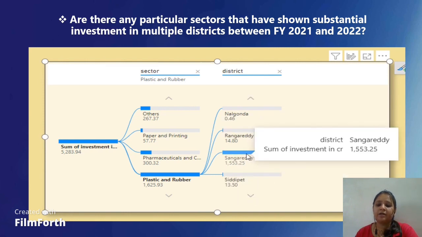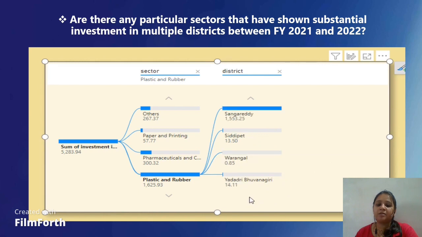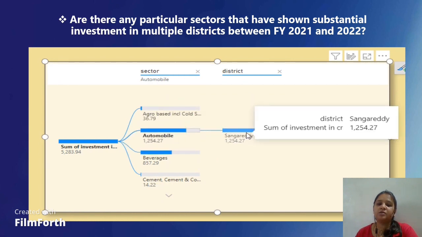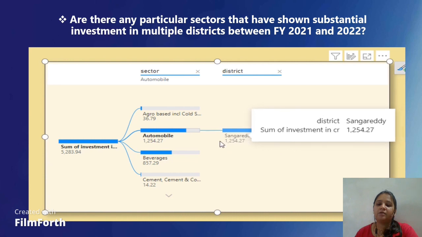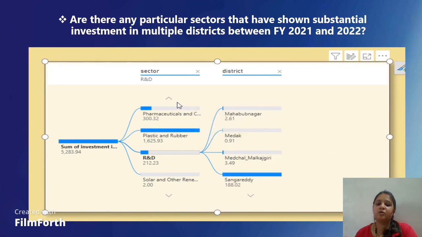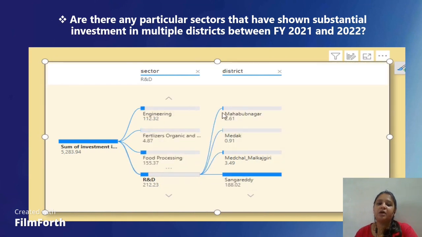In Sangareddy, there is a maximum investment for plastic and rubber, that is 1553 crore. As you see here, the automobile industry is invested in only by the Sangareddy district, which has 12154. This gives us brief information regarding the investment of sectors within multiple districts.